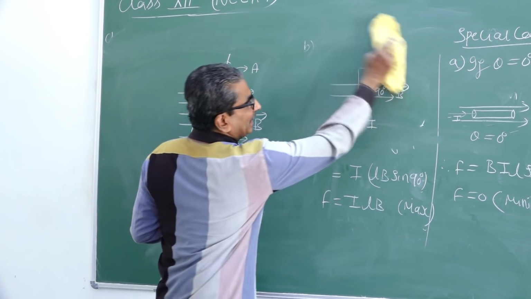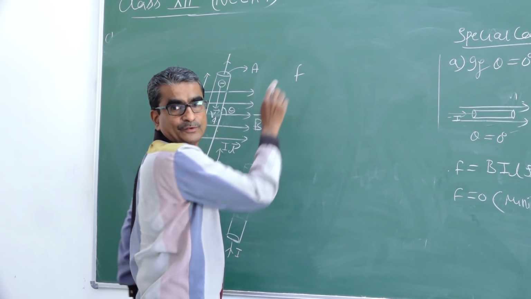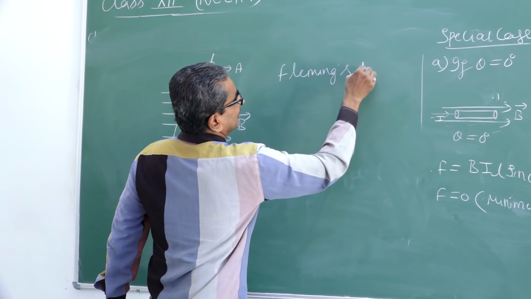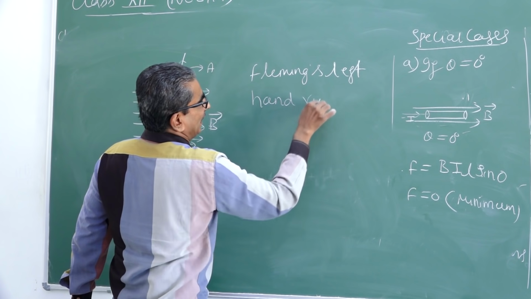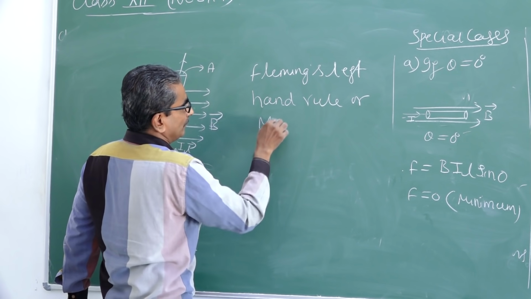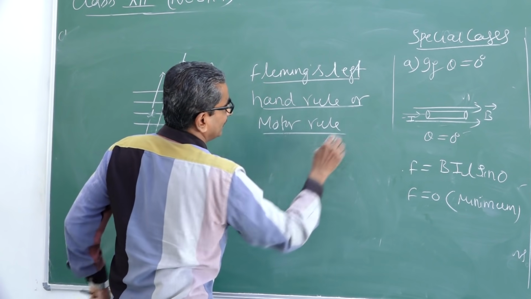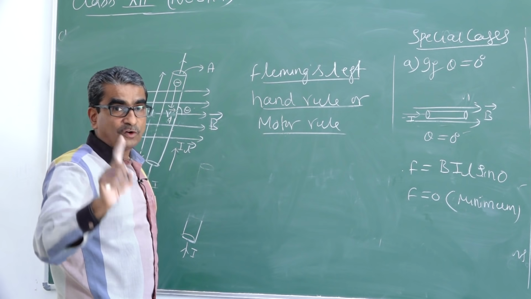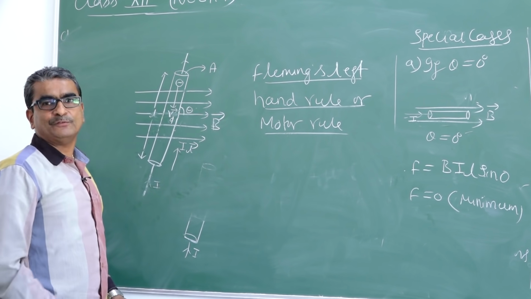Use one simple rule again, that's nothing but Fleming's left hand rule or motor rule. This rule is used to find the direction of force acting on a conductor carrying current when kept in a magnetic field.